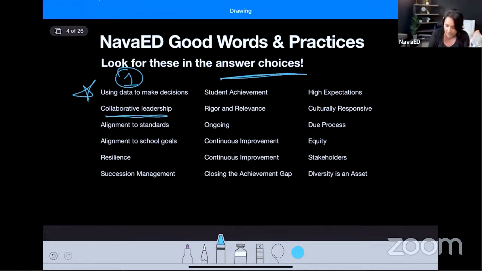The other thing is collaborative leadership. You're looking at this data with teachers. Together, you're making decisions. Okay. It's not you running the show all the time. You want to make sure that you are working with teachers collaboratively, using their expertise. There's expertise in the building that goes beyond you as a leader. You got to bring them in. Alignment to the standards, of course, this is a standardized assessment. You are preparing students to take standardized assessments. You're preparing teachers to prepare students to take standardized assessments. You see how that goes. And all of that aligns back to your particular state standards. And that is going to be a driving force in how you govern the school, how you lead the school.